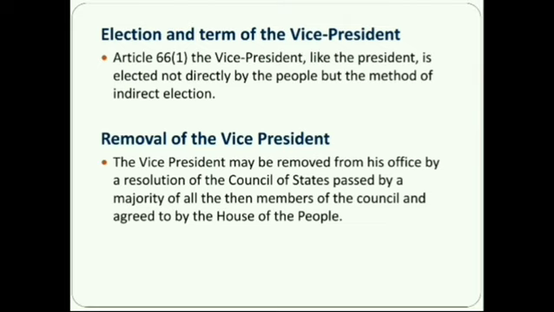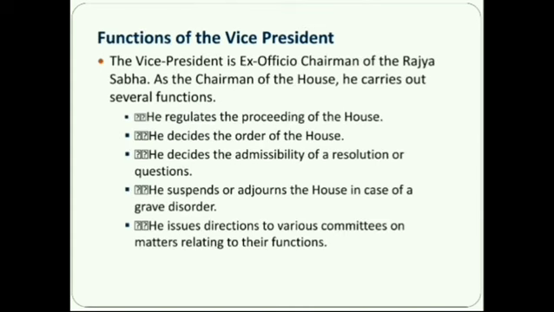The Vice President is elected not directly by the people but by the method of indirect election. He is elected by the members of an electoral college consisting of the members of both the houses of the Parliament. The term of the office of the Vice President is 5 years. Removal of the Vice President. The Vice President may be removed from his office by the resolution of the Council of States passed by a majority of all the then members of the Council and agreed to by the House of the People. Next, we'll see the functions of the Vice President.